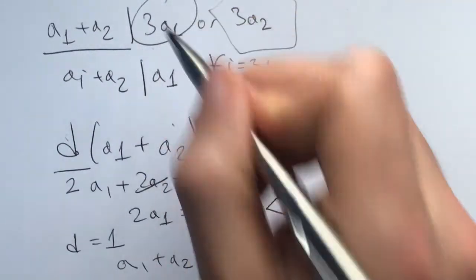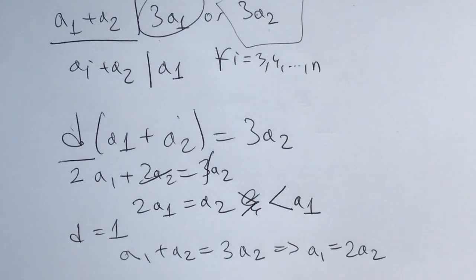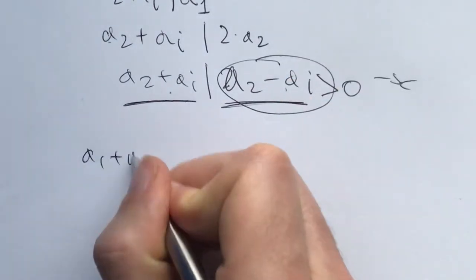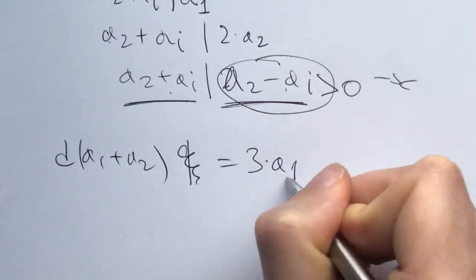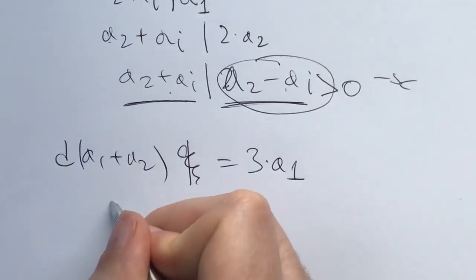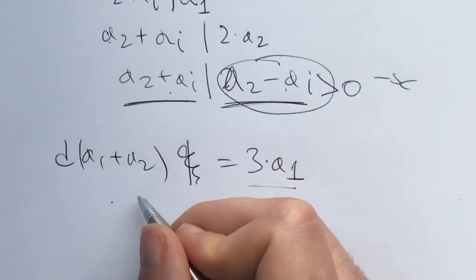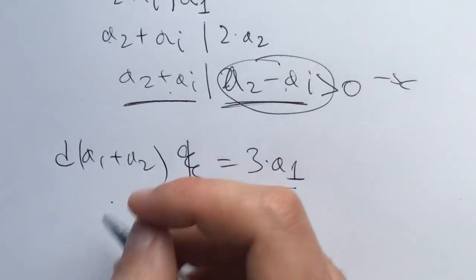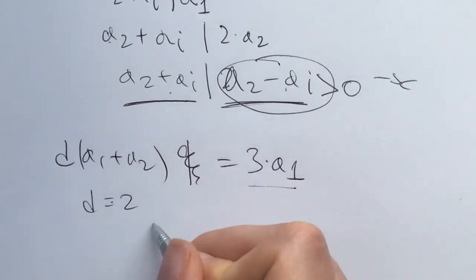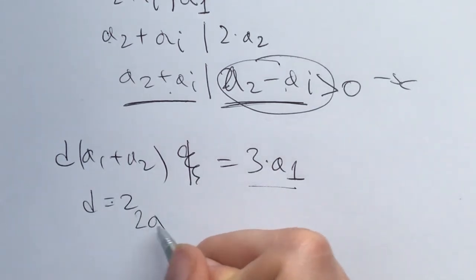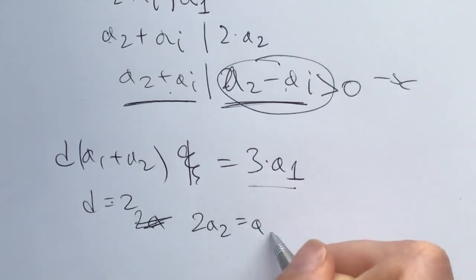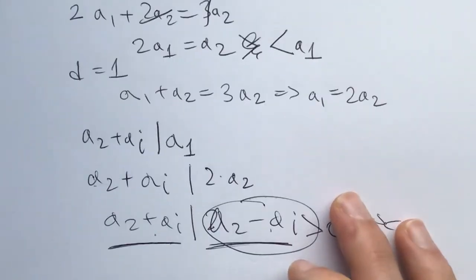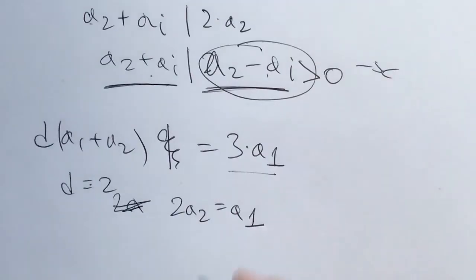So let's look at this case now. a1 plus a2 divides 3 times a1. Okay, so we have (a1 plus a2) times d is equal to 3 times a1. And from here, if d is 1, we would get 2a1 is equal to a2, a contradiction. And if d is equal to 2, we would get 2a2 is equal to a1. Wait a second. Oh yeah, that's the same thing we got here. And we would proceed to solve this in the same way.